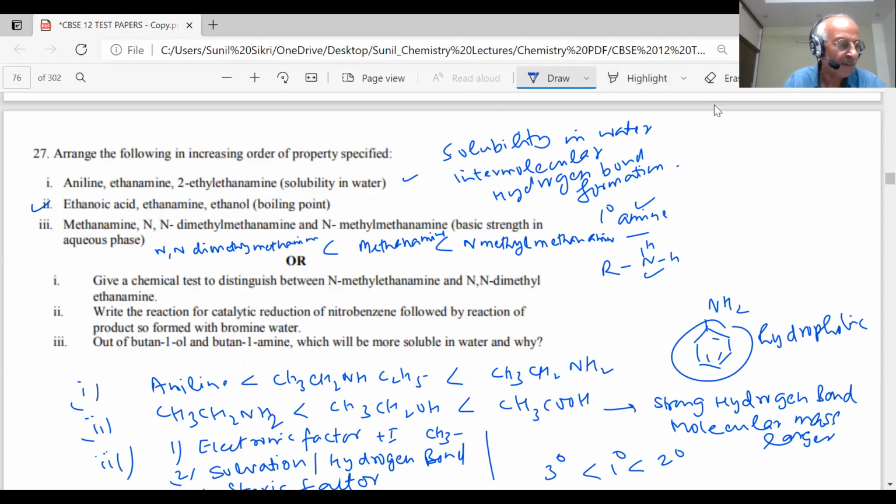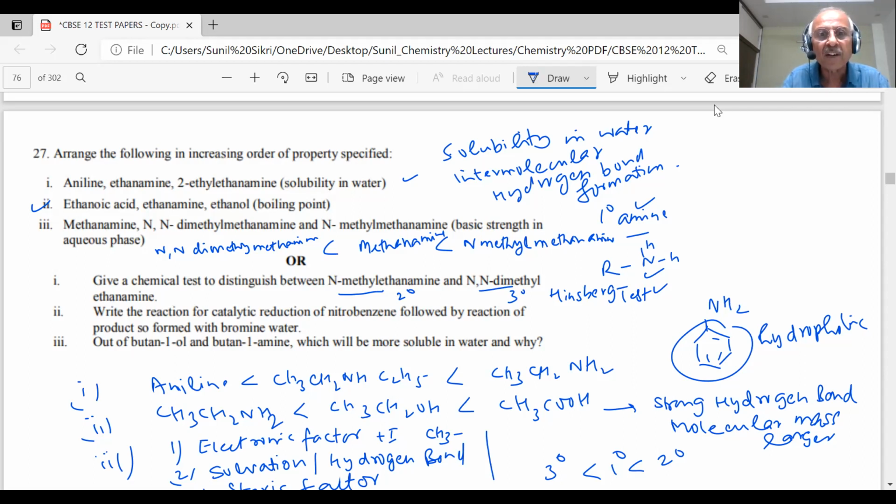Give a chemical test, students, to distinguish. We already answered that question in the previous video. What test was done? We already told you, the Hinsberg test. Hinsberg reagent, an important test for the exam. Benzene sulfonyl chloride reacts with primary amine to form N-substituted sulfonamides, which are soluble in water. This one is a 2 degree amine and this is a 3 degree. 3 degree amines do not react with Hinsberg reagent, but 2 degree amines will react to form sulfonamides.